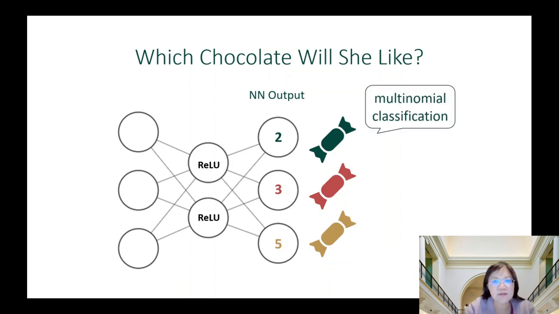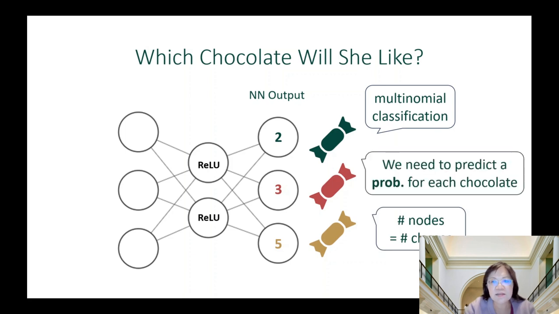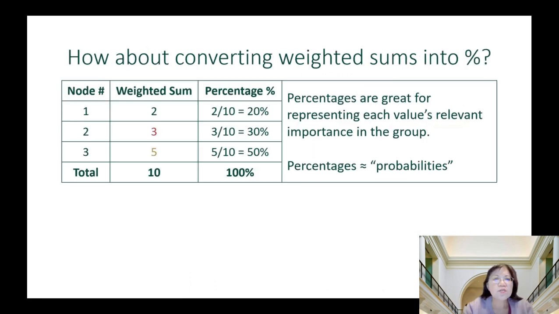This is a classic example of multinomial classification where we have three, more than two classes to choose from. We set up three nodes, one for each class, and we really need to predict the probability for each chocolate. So one very intuitive solution is to convert all these numbers into percentages.